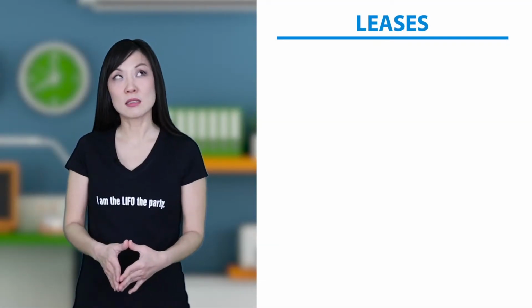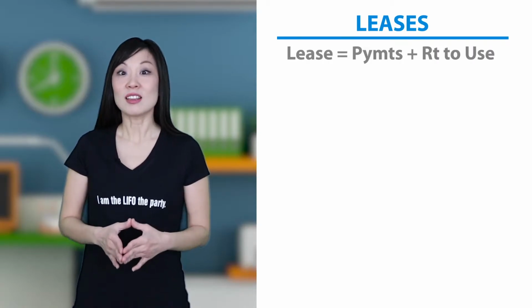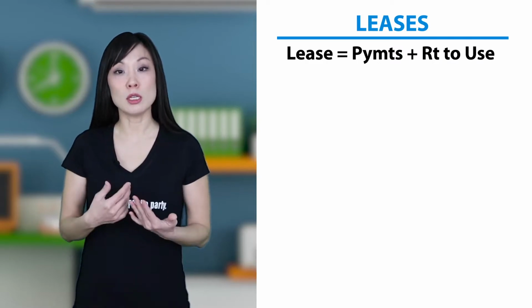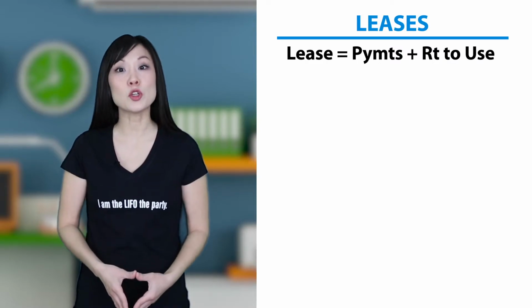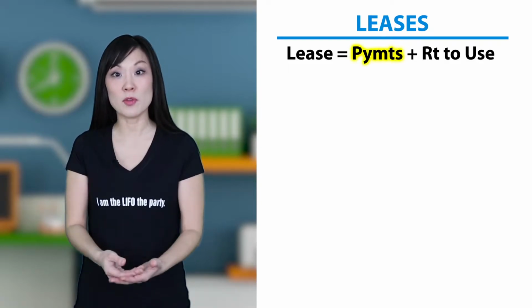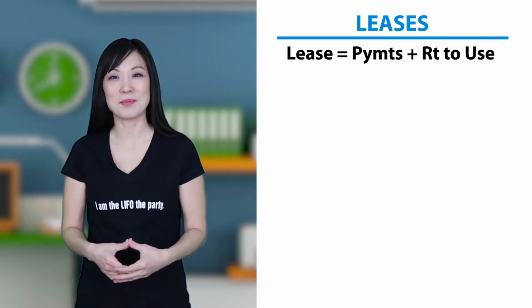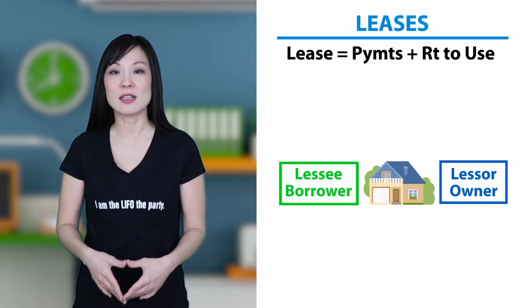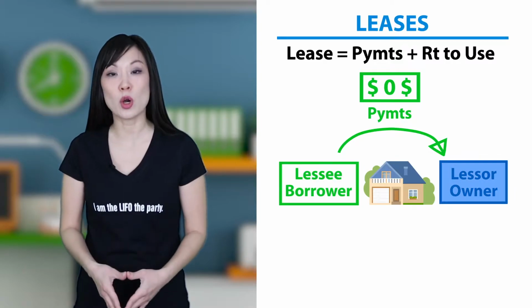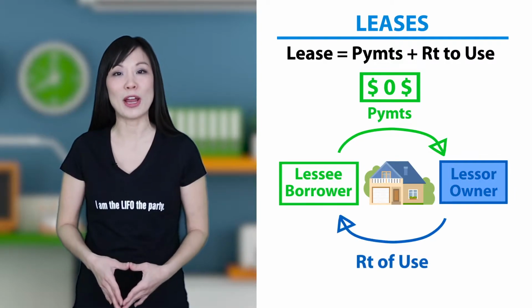What is a lease? A lease is when you pay rent to use something. Like when you lease an apartment, you pay rent to use the apartment. The apartment isn't yours to keep, but the payments give you the right to use the apartment. There are two basic lease parties. The lessee pays rent to use the asset, and the lessor owns the asset and gives a right of use.